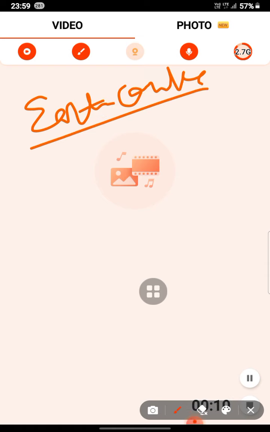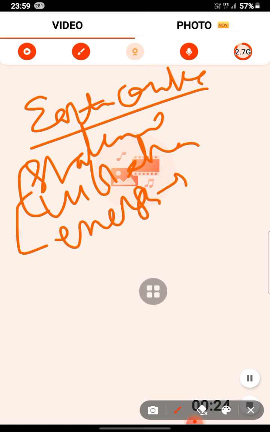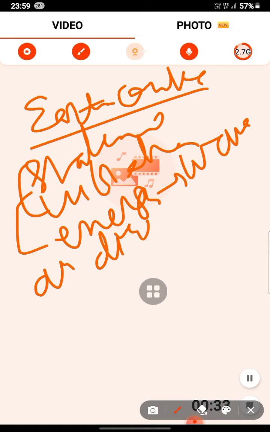Earthquake is the shaking and vibration at the surface of the earth. Shaking and vibration, two things are there. Earthquake releases energy, which generates waves and travels in all directions.